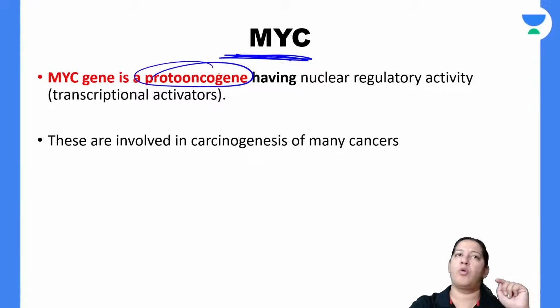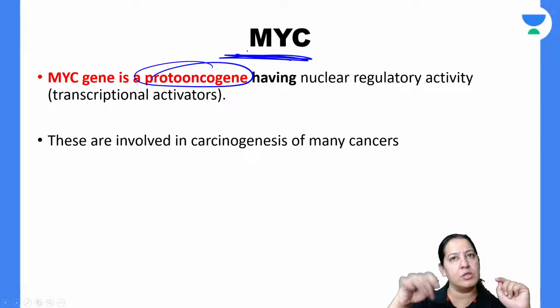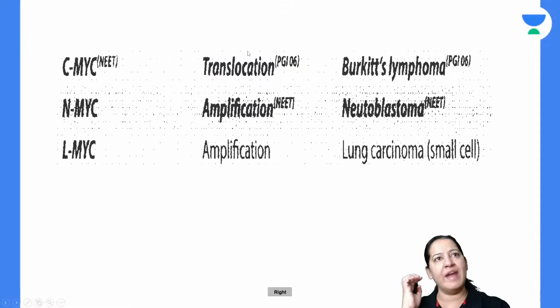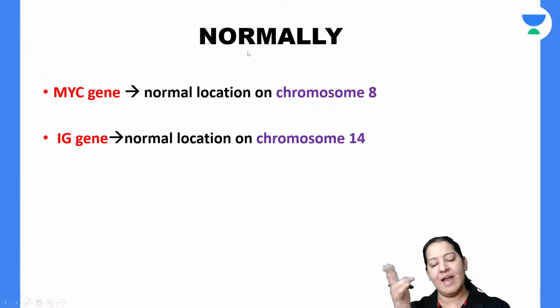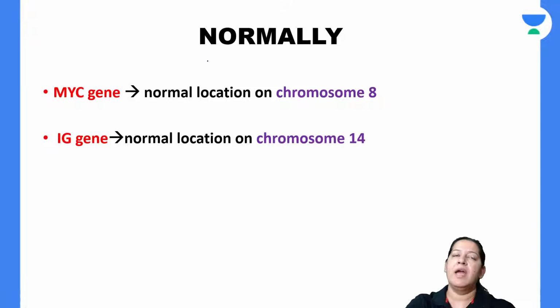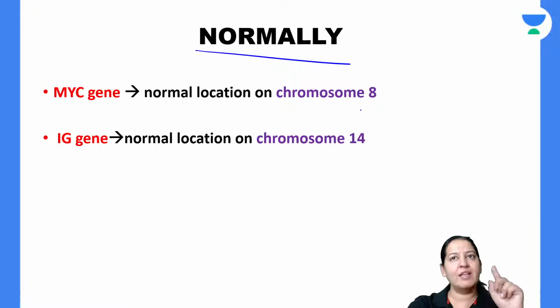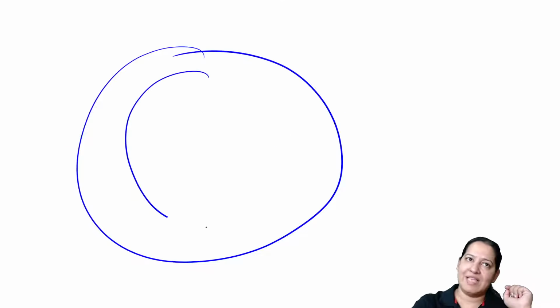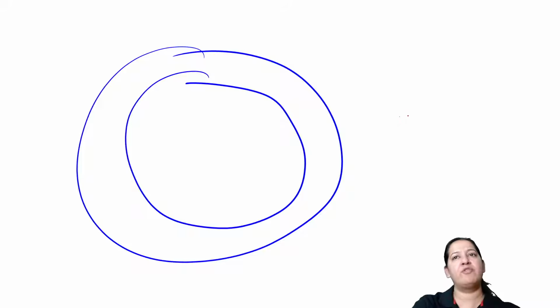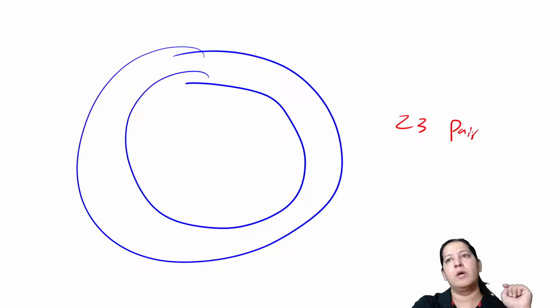The MYC gene is also a proto-oncogene, right? So let me tell you 2 scenarios again. Normally, it is the same story. Now take another 2 chromosomes, number 8 and 14. Take the pairs. Again, humans have diploid cells. Inside the diploid cell, we have 23 pairs of chromosomes. So this is pair number 1, pair number 2, pair number 3.